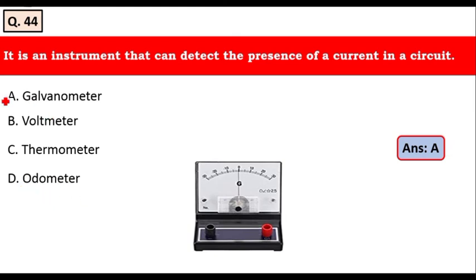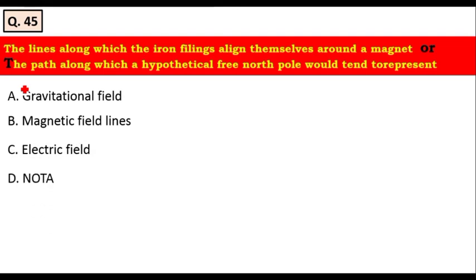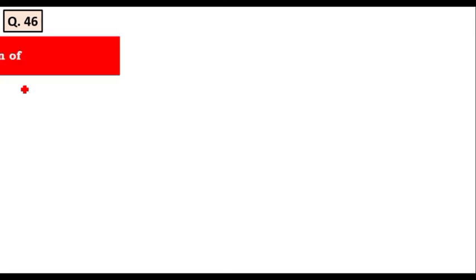Right? For this, the answer is option E. Next, move to the next question. The lines along which the iron filings align themselves around a magnet, or the path along which a hypothetical free north pole would tend to move, represent: gravitational field, magnetic field line, electric field, none of the above. Yes, option B is the right answer, that is the magnetic field lines. Let's move to the next question.